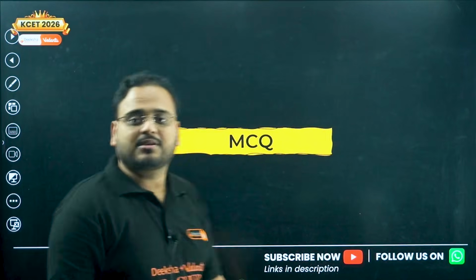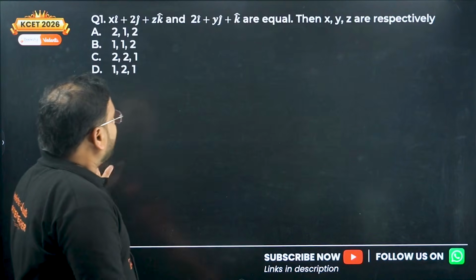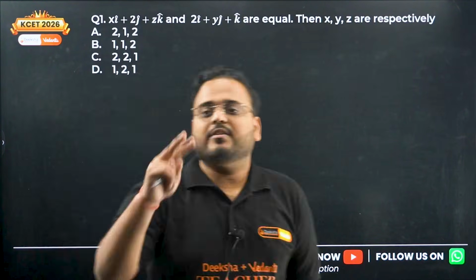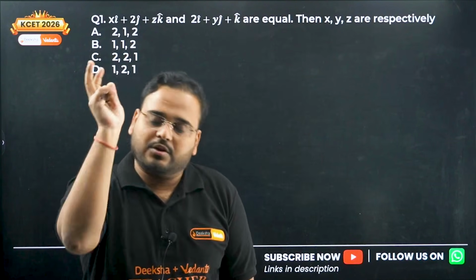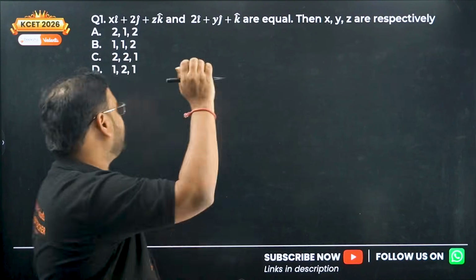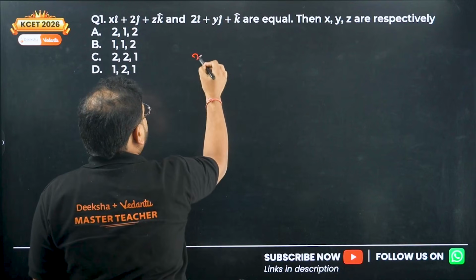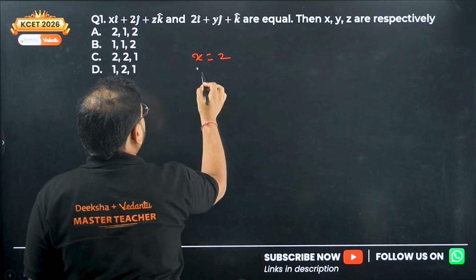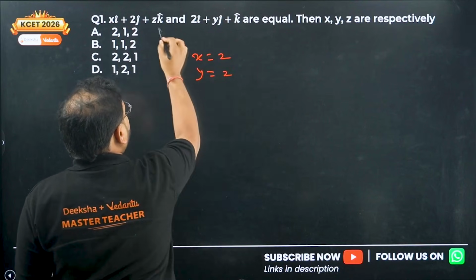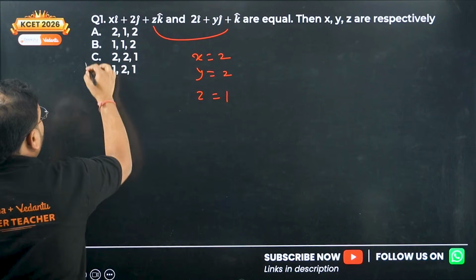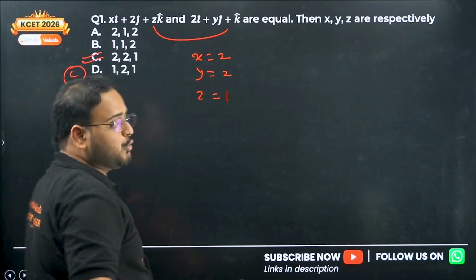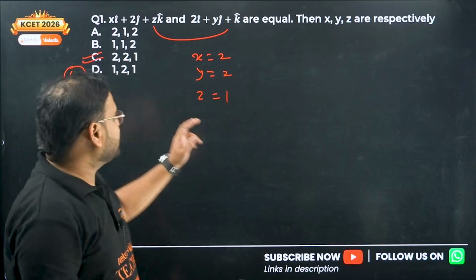Starting with section number 1, which is MCQ. Question number 1. If the given two vectors are equal, what happens? It means the x component should be equal to the corresponding x component. So we go here, x should be 2, y should be 2, and z should be here, compare these two, 1. Option you check, 2, 2, 1 is option C. Your question number 1 is done.